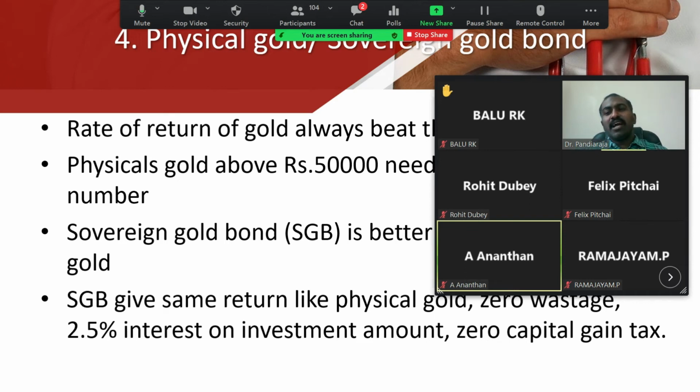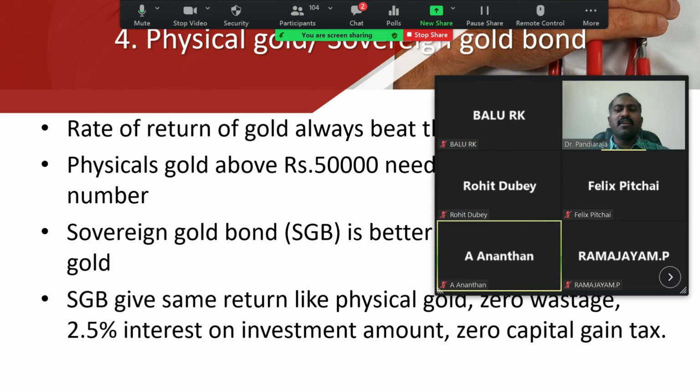It has zero capital gains tax. Zero capital gain means, for example, if you buy 1 gram of gold at around 50,000, and after 10 years it comes to around 10,000, so your capital gain is around 5,000. But if you invest 5,000 in a mutual fund or in the stock market, it will have a capital gain. But this SGB doesn't have a capital gain. Whatever amount you get at the end of 8 years, the entire amount is free of tax.